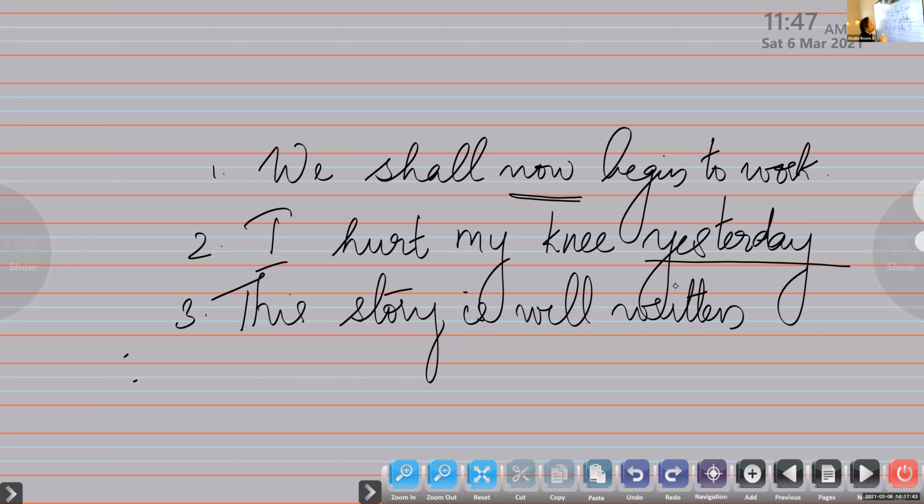Have all of you written the correct answers? Please take page number 29 and check whether you have written the correct answers. The story is well written. Here the answer is well. What kind of adverb is it? Yes, very good. It is an adverb of manner.